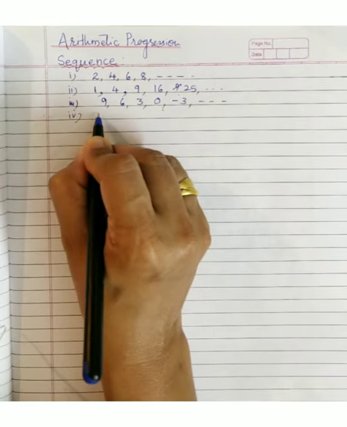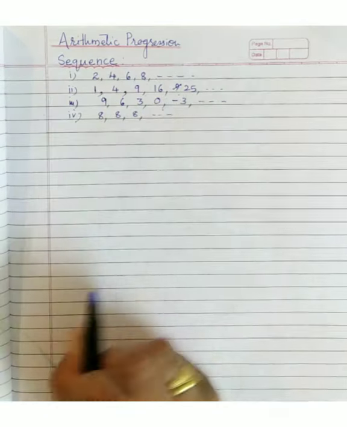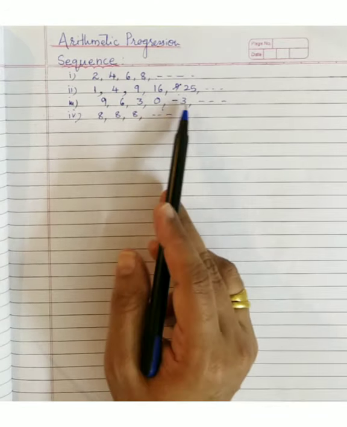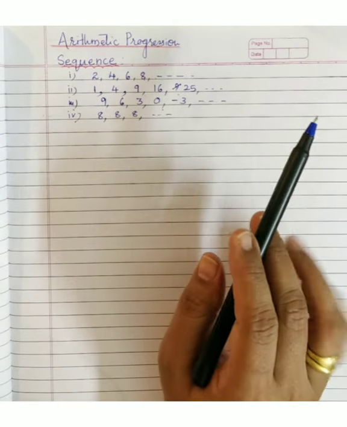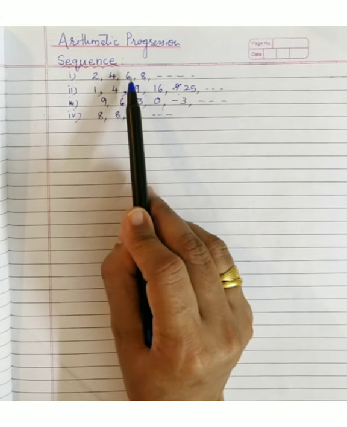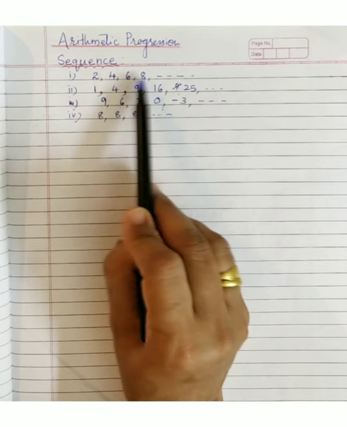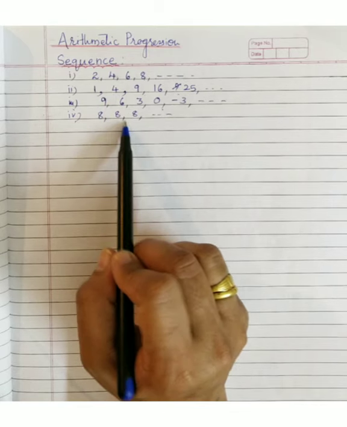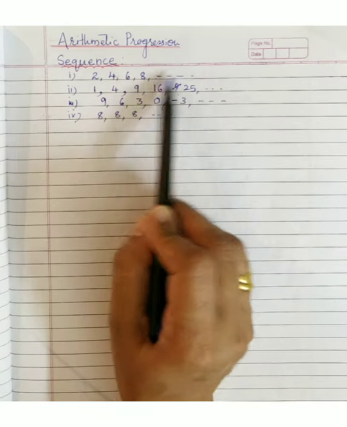One more pattern. Suppose 8 followed by 8 followed by 8 and so on. So next any number you will be able to guess here. What will be that number? 8 and all. These all are examples of sequences. Arrangement of numbers following a certain rule. In these sequences also, if you observe the first one, here the rule is showing some connection between the consecutive terms. Okay. For example, 2 plus 2, 4, 4 plus 2, 6, 6 plus 2, 8 and so on.